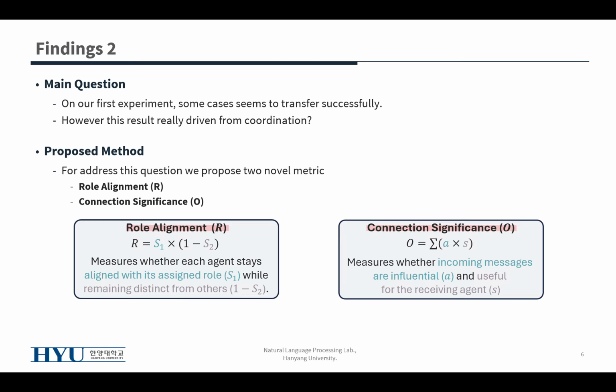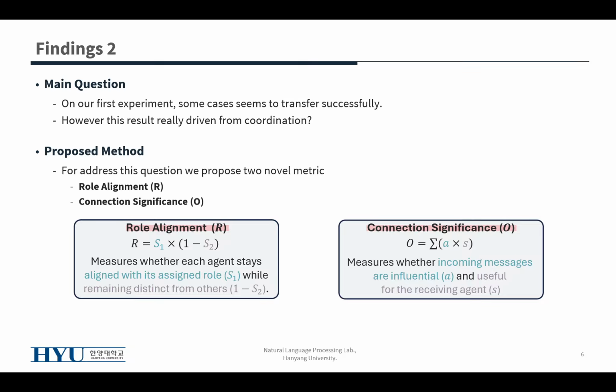To answer that question, we propose two internal metrics. The first is role alignment. It measures whether each agent follows its assigned role while staying distinct from other agents. The second is connection significance. It measures whether incoming messages are influential and useful for the receiving agent.